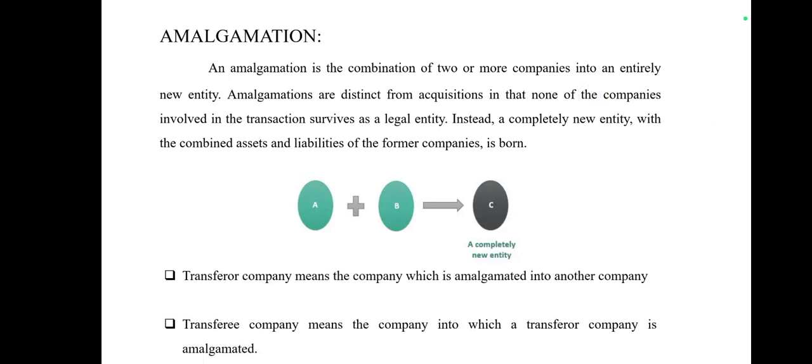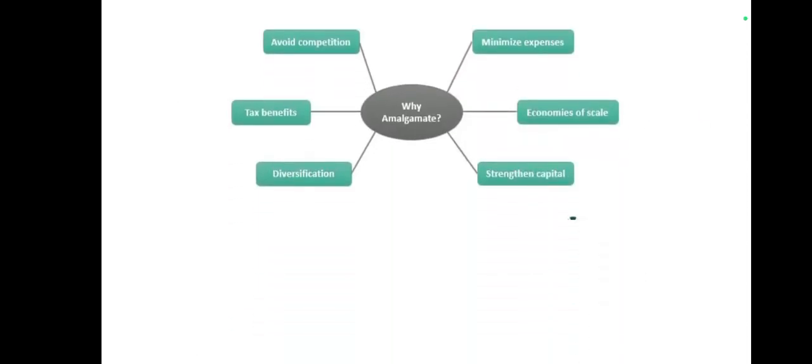Transferor company means a company which is amalgamated into another company. Transferee company means a company into which the transferor company is amalgamated. Why do companies amalgamate? To minimize expenses, economies of scale, strengthen capital, diversification, tax benefits, avoid competition.